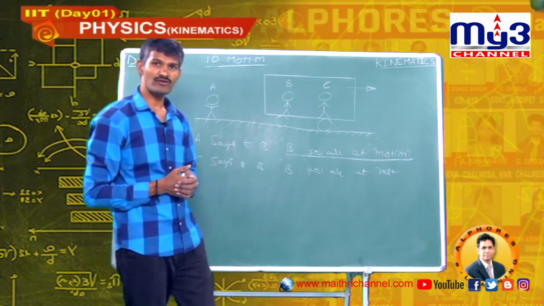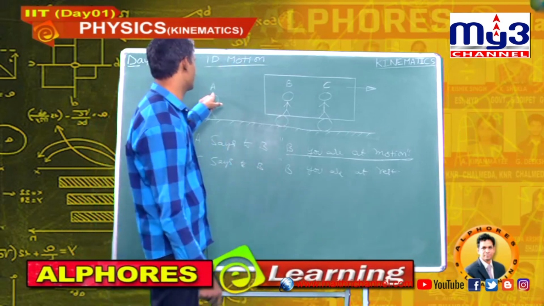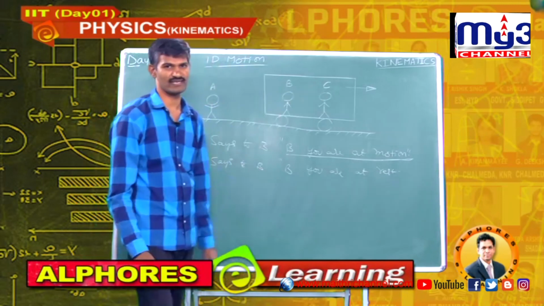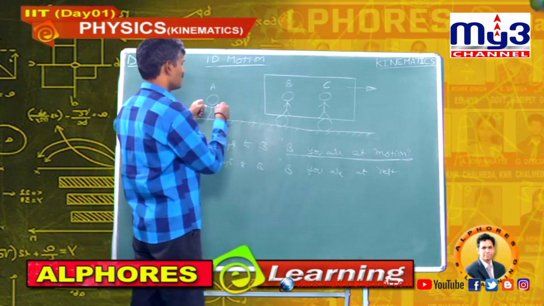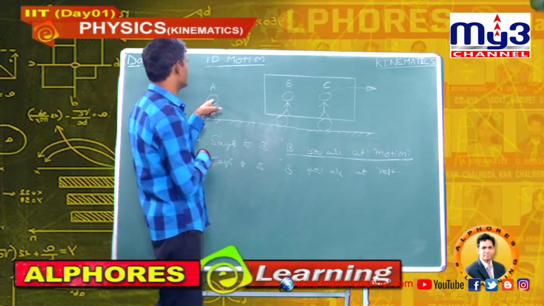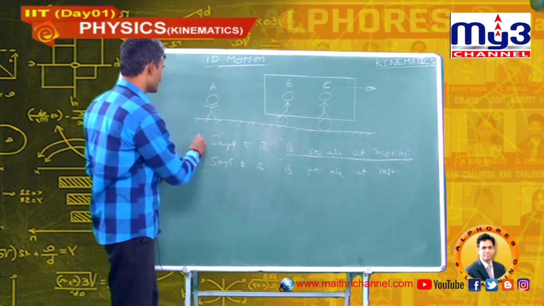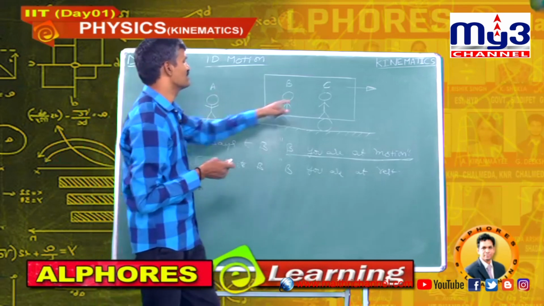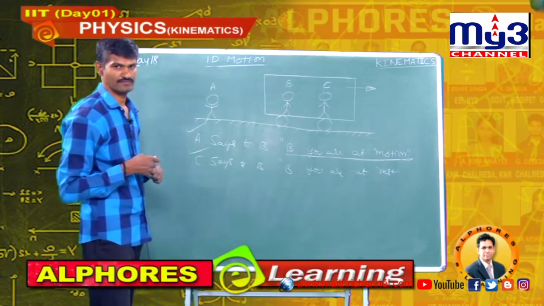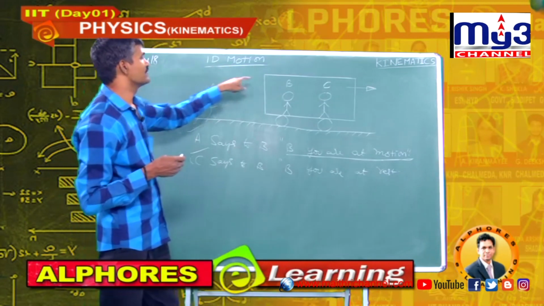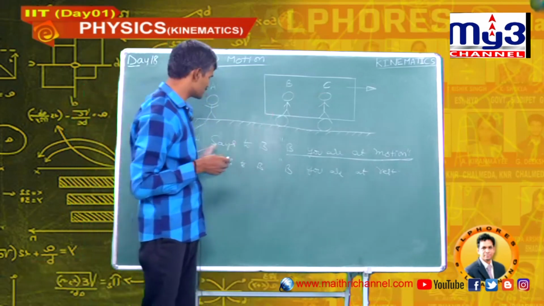Now my question is, whose statement is correct? A's statement or C's statement? To justify that, with respect to A, B is in motion, this statement is correct. And at the same time, with respect to C, B is at rest. Both statements are correct.